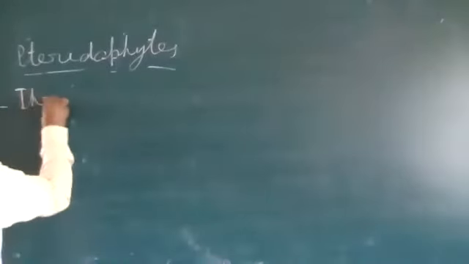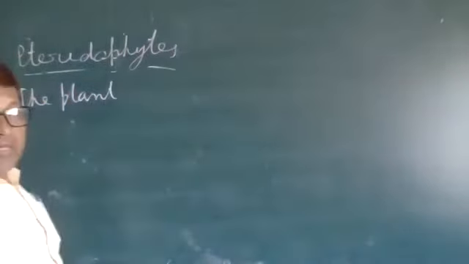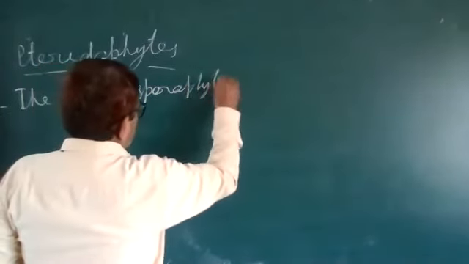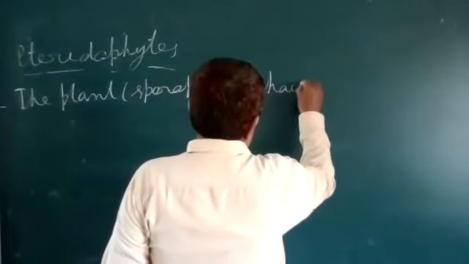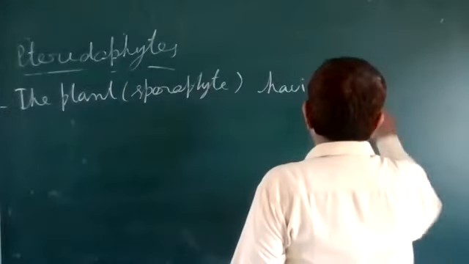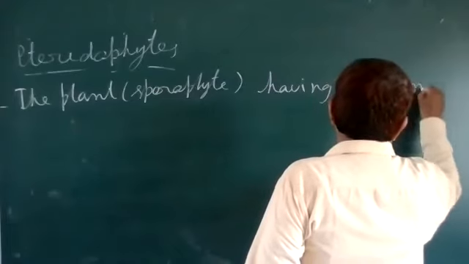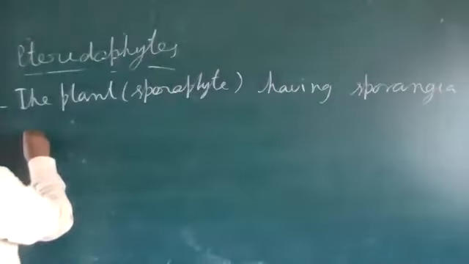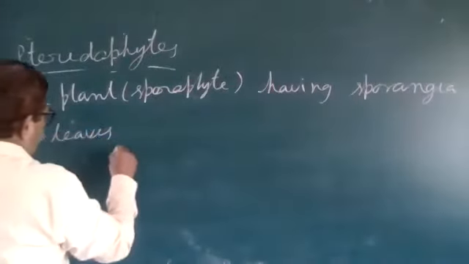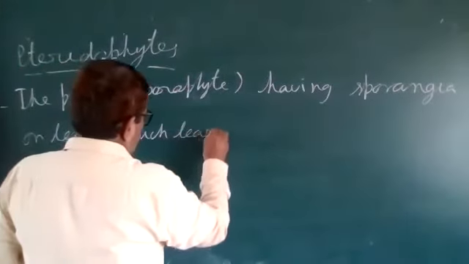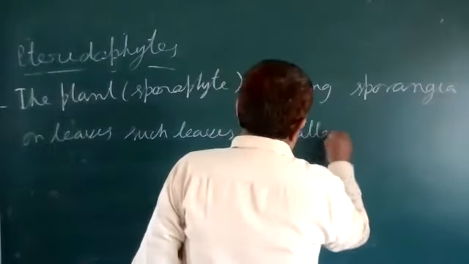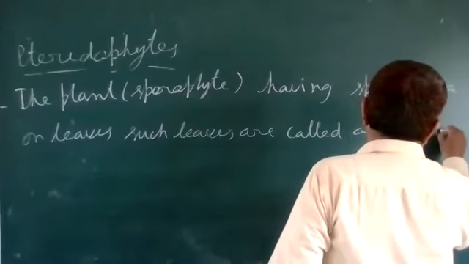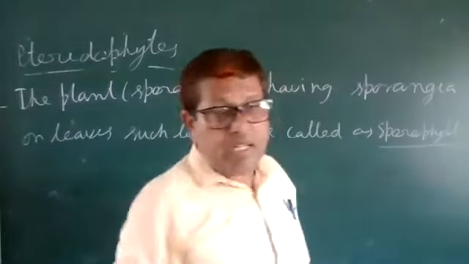The plant, we use the term sporophyte. You can write here the plant as a sporophyte, having sporangia on leaves. Such leaves are called sporophylls.